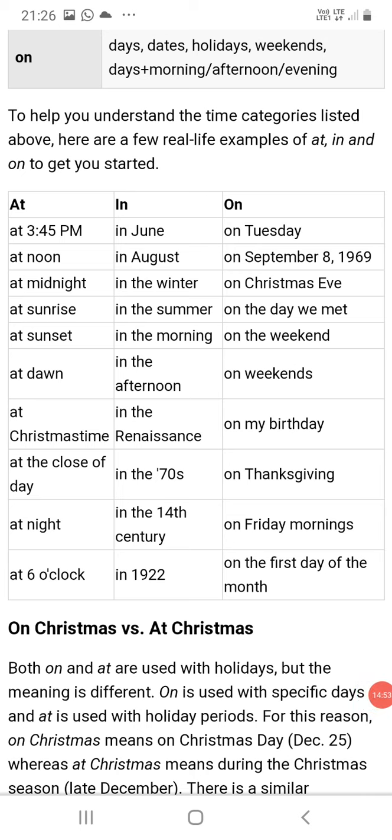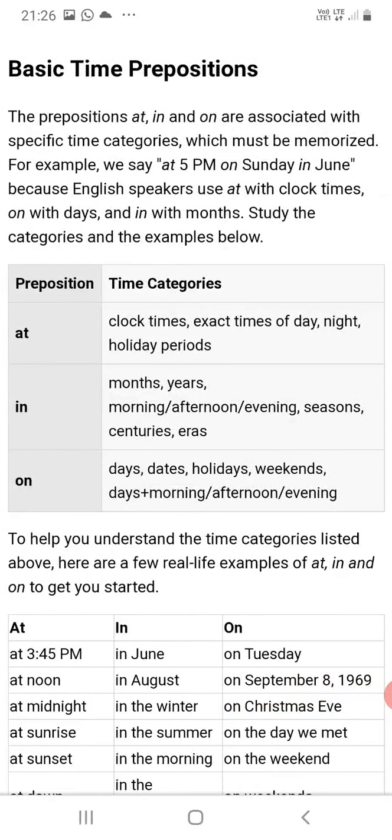The main prepositions given in your textbook are these three: in, on, at. So learn the prepositions very carefully, differentiate them, and some exercises are given in your textbook, page numbers 45 and 46.